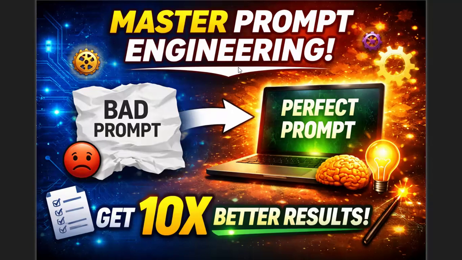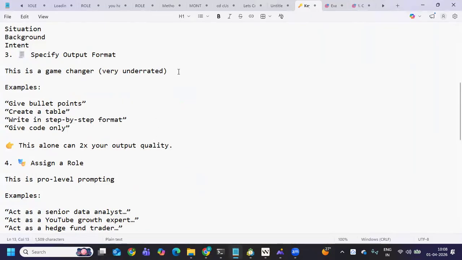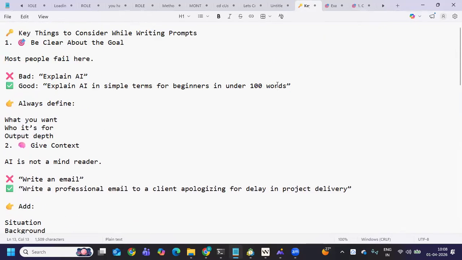So let us get started without wasting much time, and we'll see what are the important things that we need to consider while giving a prompt. So what is a perfect prompt structure? What are the things that we need to consider when giving a prompt? I'm going to walk you through a simple example.